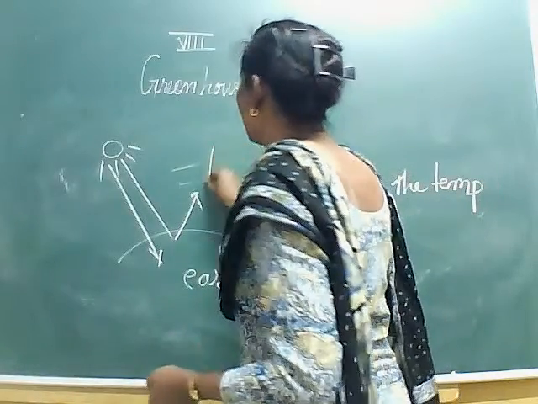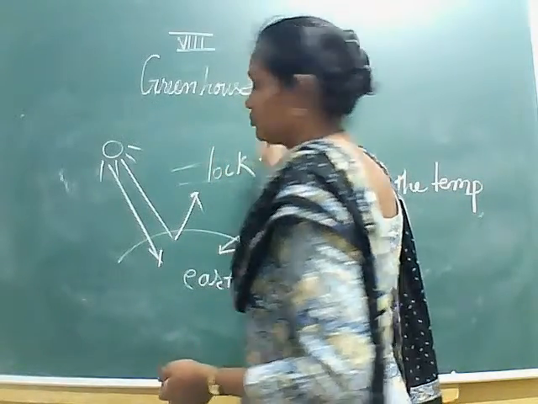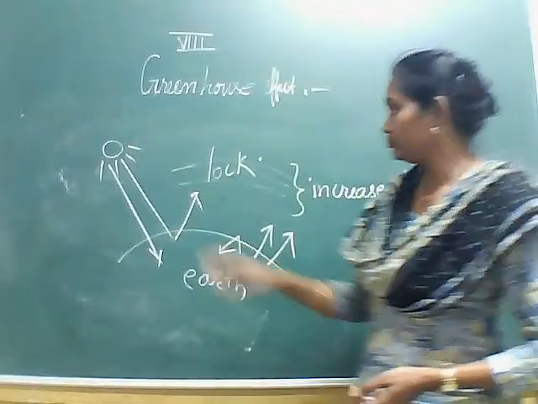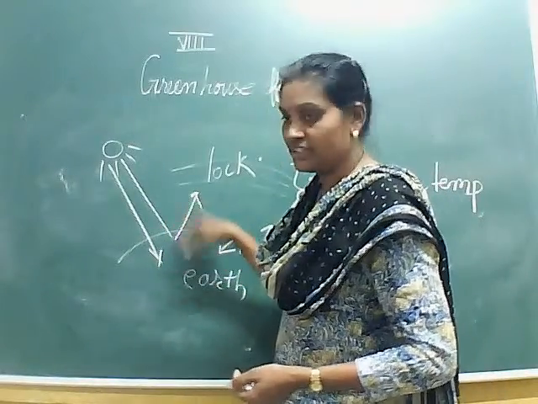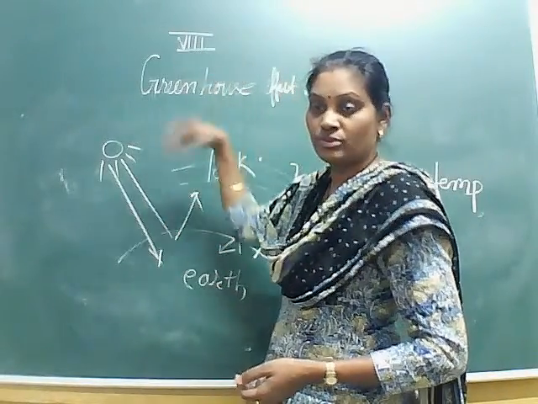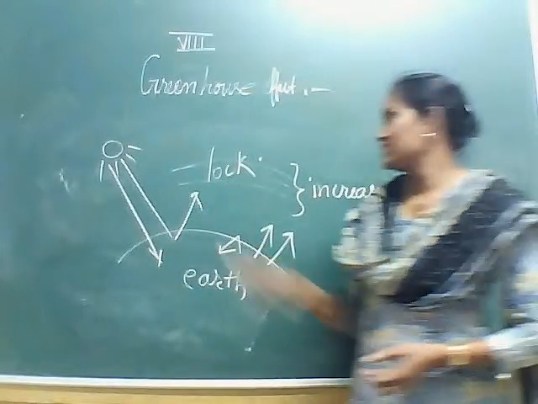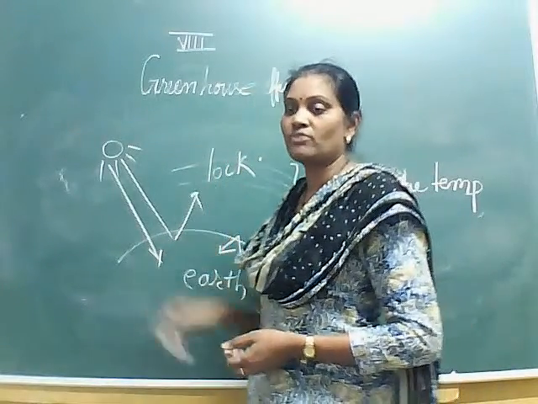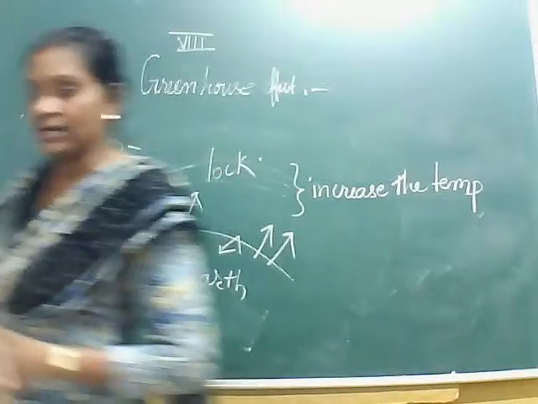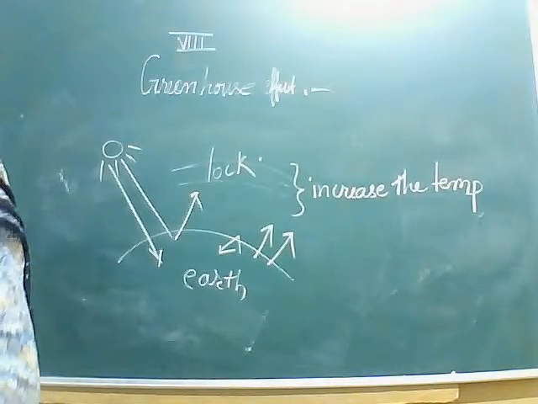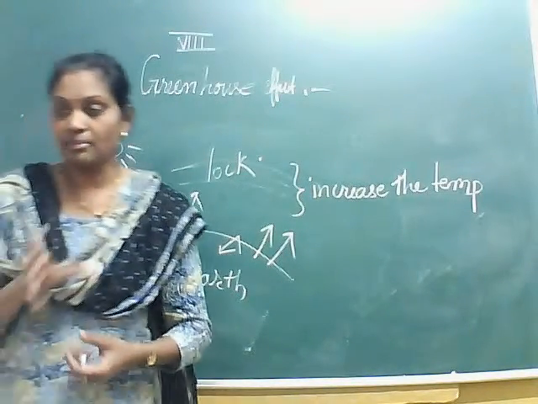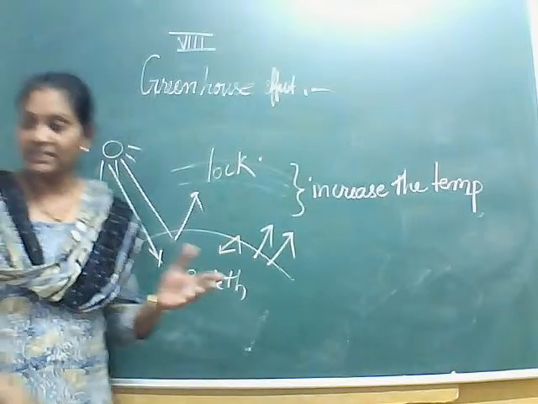और ये इसको लॉक करके रख देता है, because it will not allow the heat to go out or to spread again because here is the presence of carbon dioxide. ये जो कार्बन डाइऑक्साइड है, इस कार्बन डाइऑक्साइड की प्रॉपर्टी क्या है?